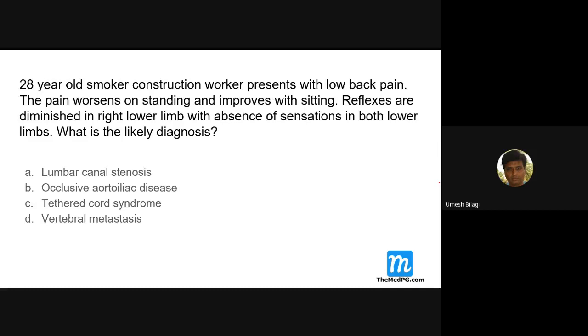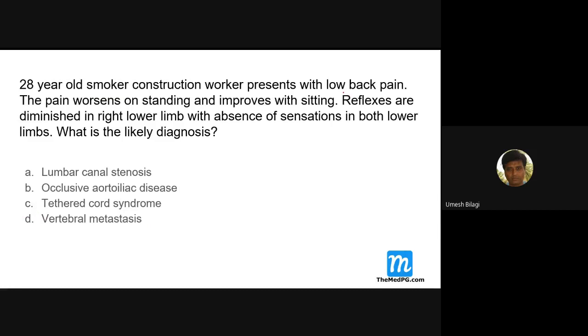So, are you thinking of Mets? Is it Mets, sir? Metastasis? At 28 years, unlikely. Yes, 28 is unlikely. Of course, for a smoker, I can have lung cancer and have Mets. It's possible, but that is not the one thing.